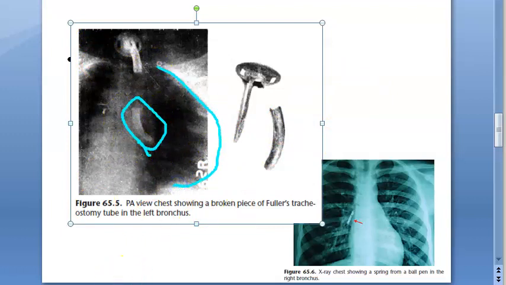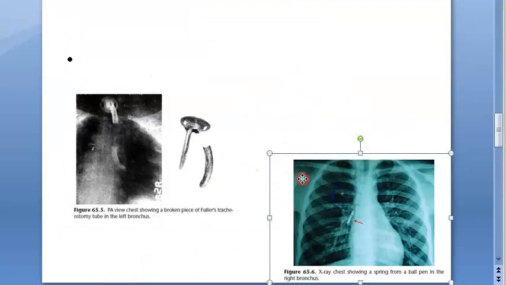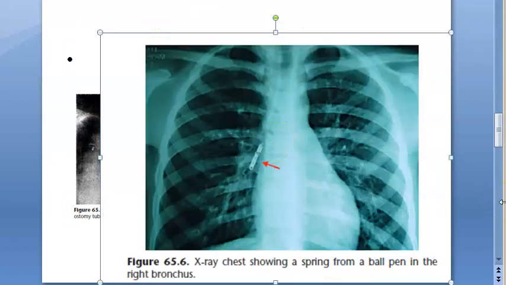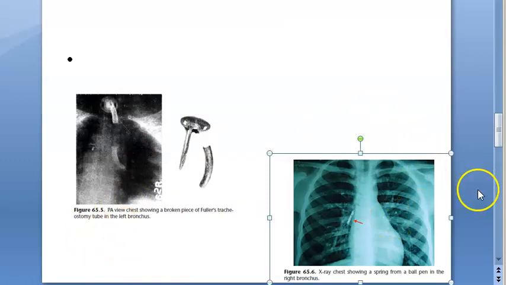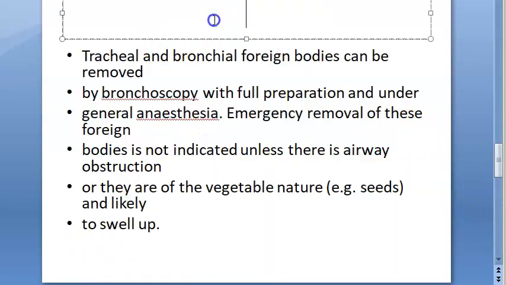What do you say? Okay, let's look at yet another image. X-ray chest showing a spring from a ball pen in the right bronchus. Okay, fine. This is right bronchus. No, that's not difficult for us to understand. So what are we looking at? Foreign body in bronchus, bronchial foreign body.